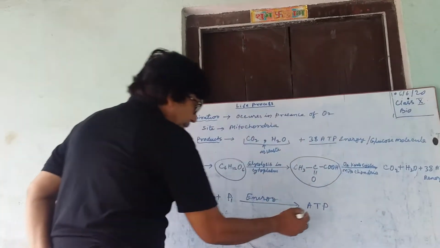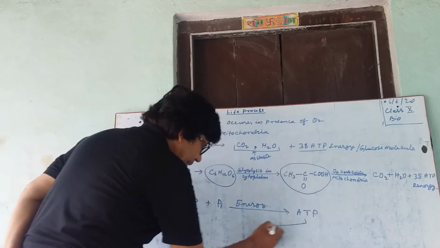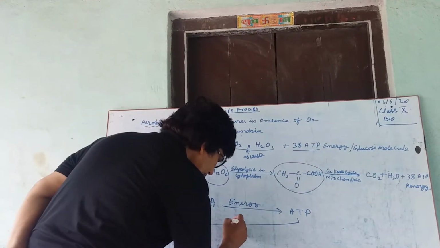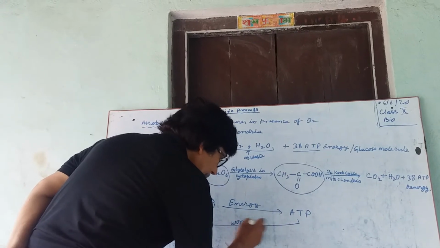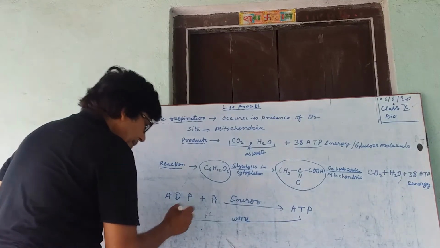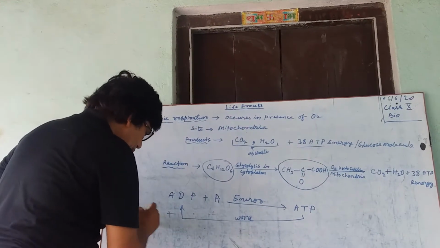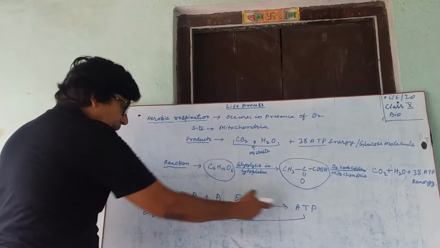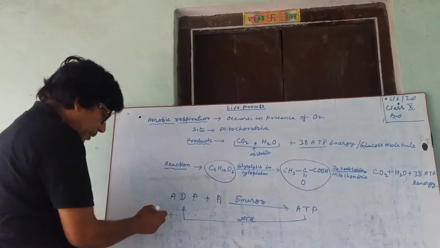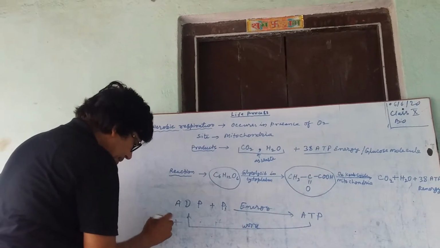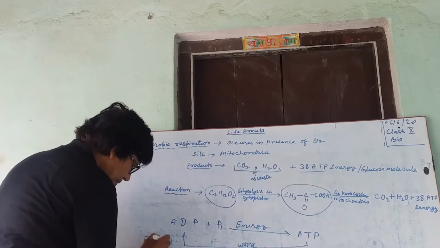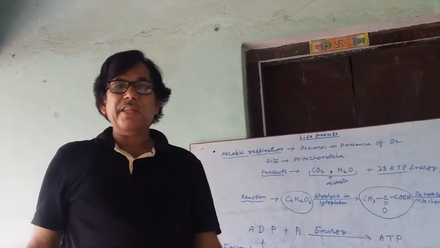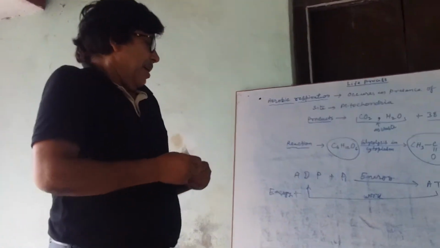When we do work, ATP is converted into ADP and energy is released, which is utilized in various life processes.